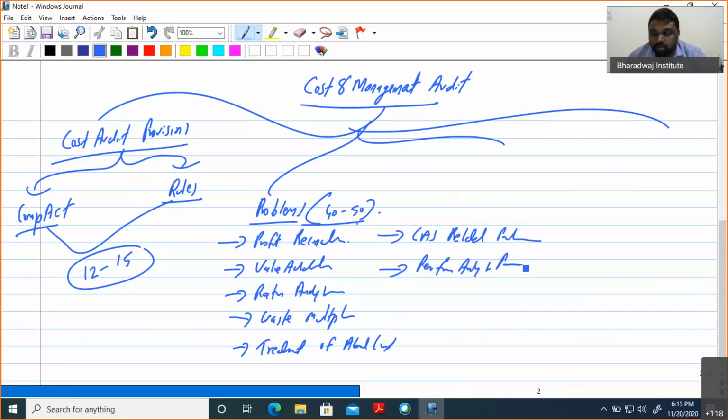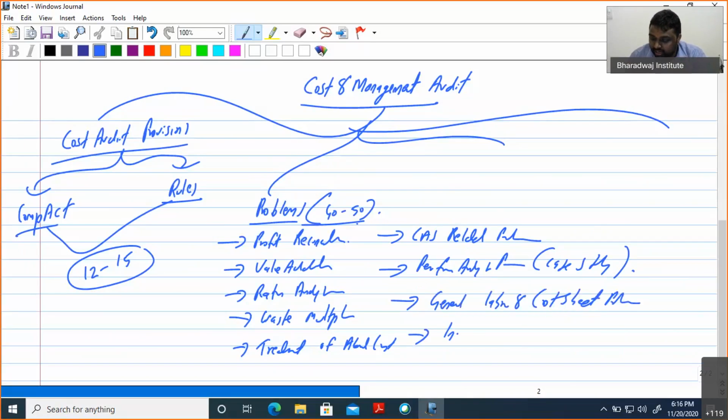Performance analysis problems we generally call case study basis. They will give one case study and accordingly ask whether the existing option is good or the proposed option is good. That is what is called a case study problem. Then we have another area in the problem area, general labor and cost sheet problems, which they are asking. That will come. Then industry related cost sheet.